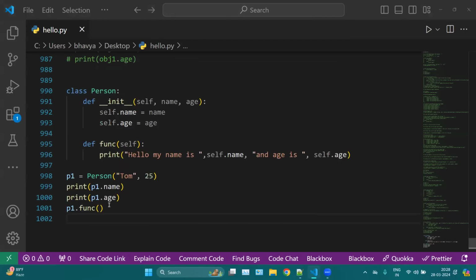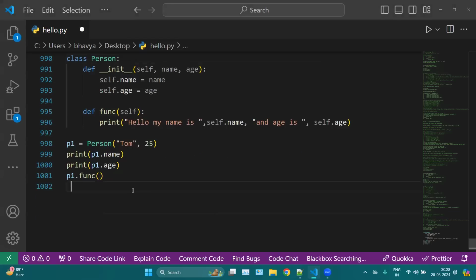Okay, so classes are like the blueprint of your functions and your methods. If I want to give an example, think of a blueprint of any house, of any building.